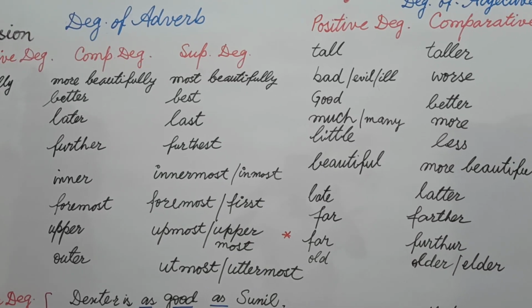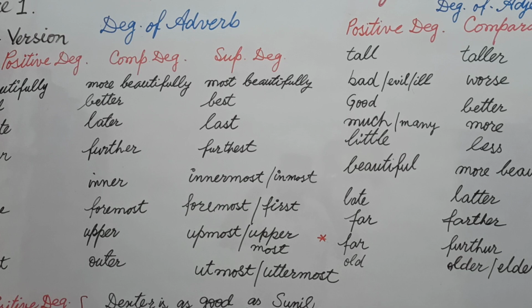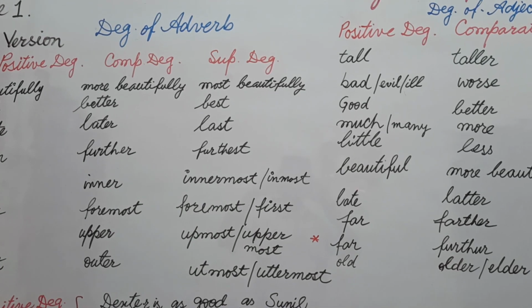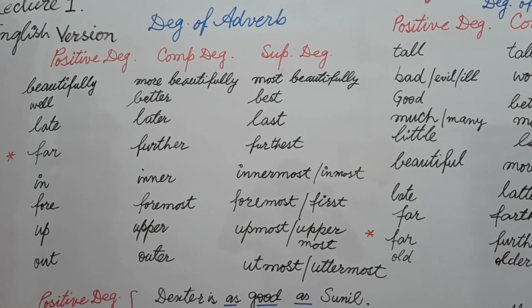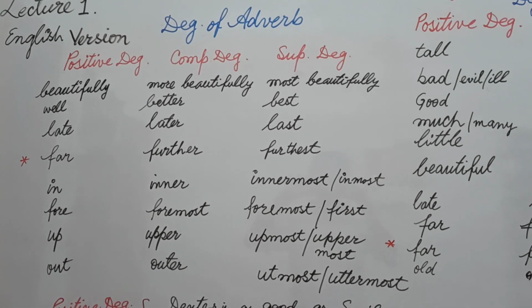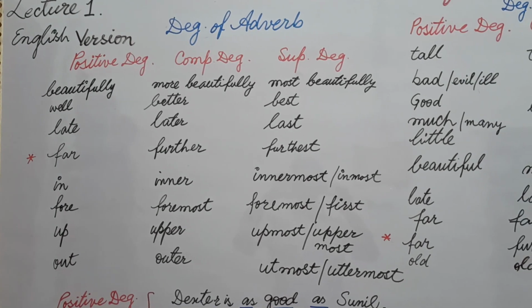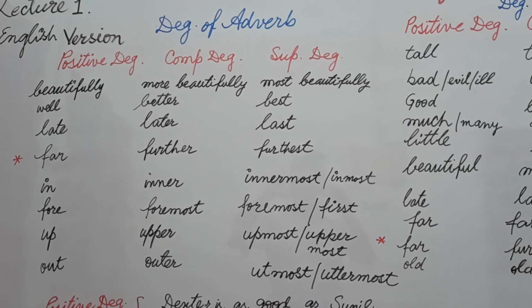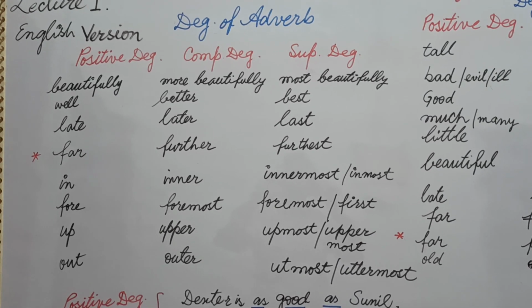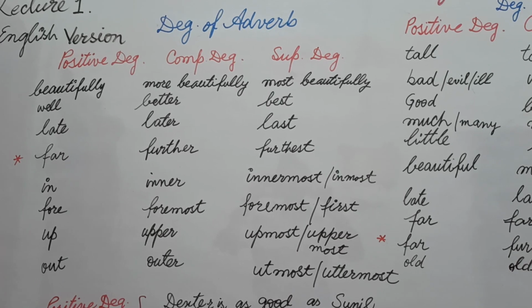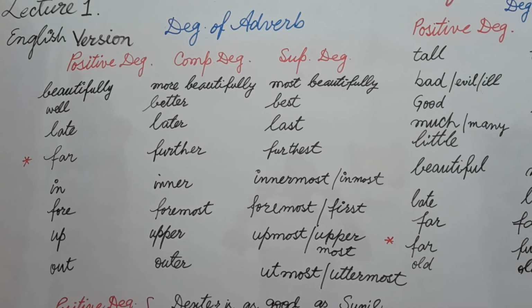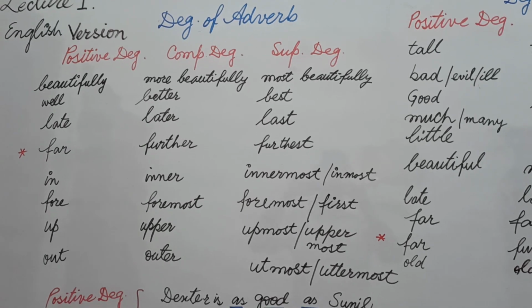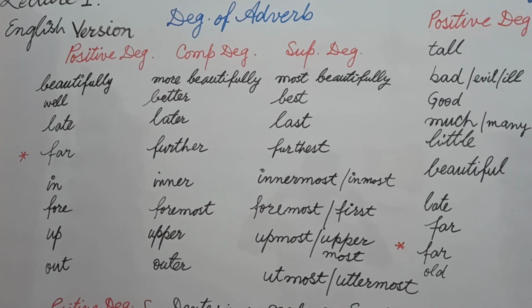Adverb is a word that says something about adjective, adverb or a verb. Now, how will we identify that this is an adverb? Students, the questions you can create: how, why, when, and where. Students, the answers of these question words are always based on adverbs. Now, let's see a series of the degrees based on adverbs.